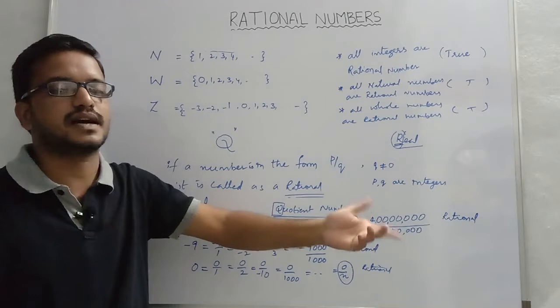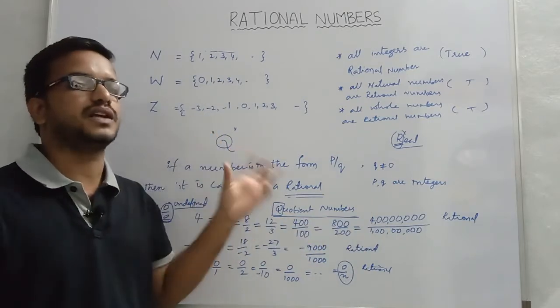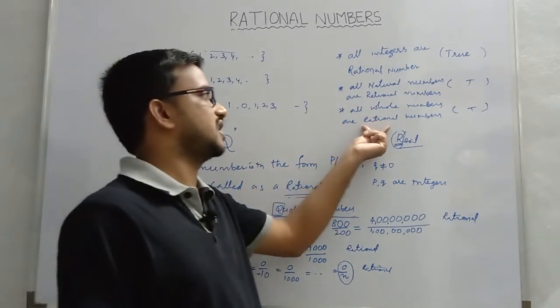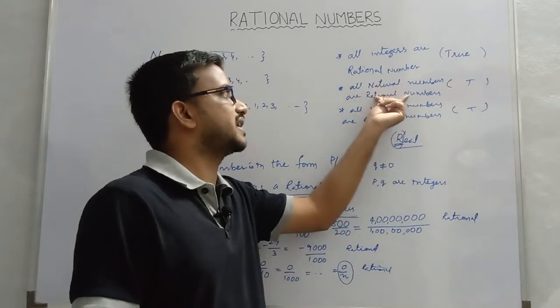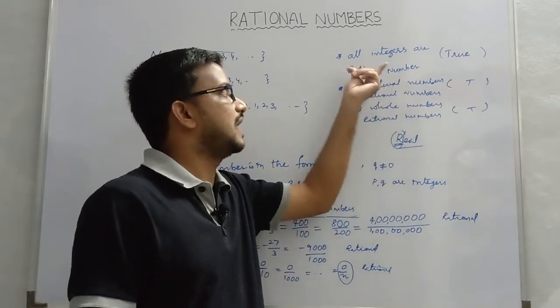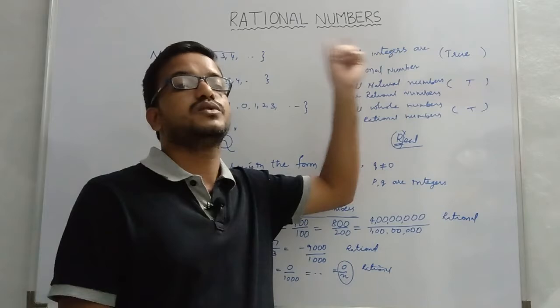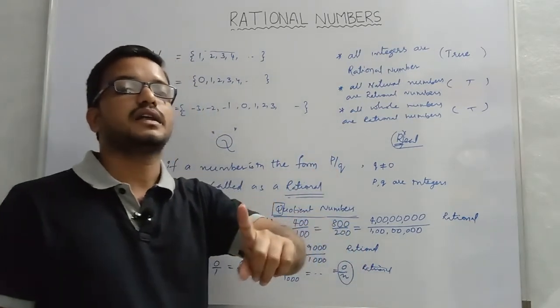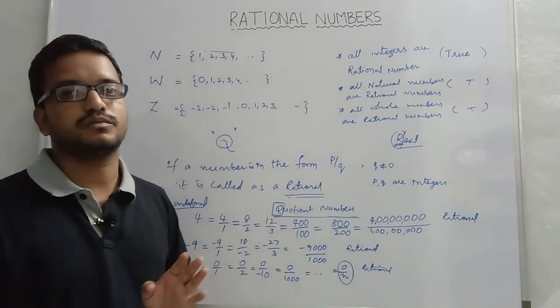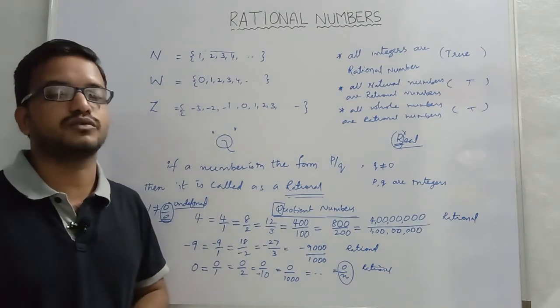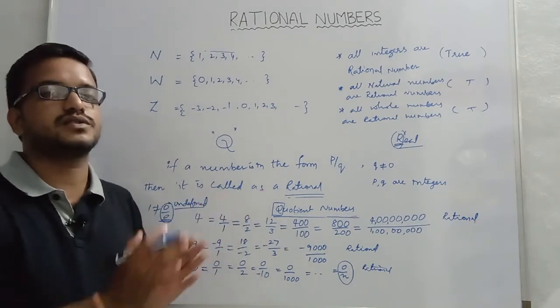What do you mean by converse? Converse in the sense you can consider the reverse. All rational numbers are whole, all rational numbers are natural, all rational numbers are integers. So those statements need not be true, means they may or may not be true.